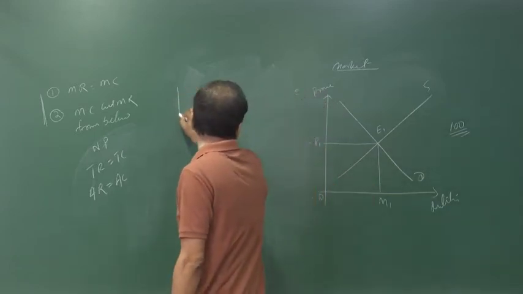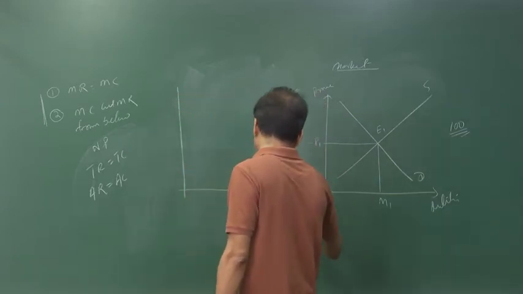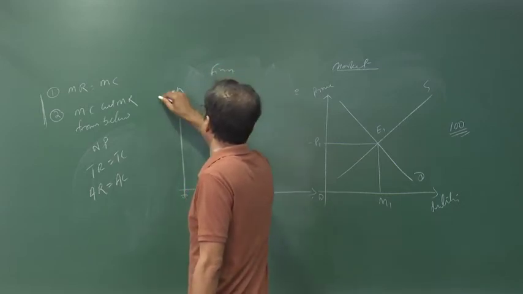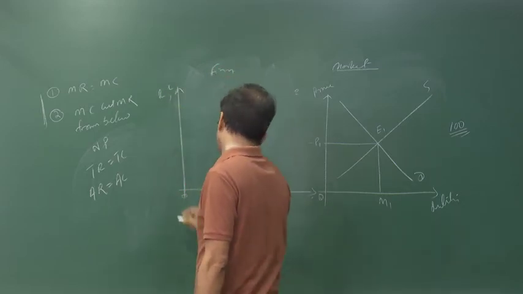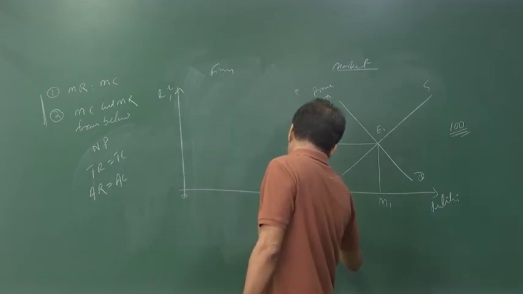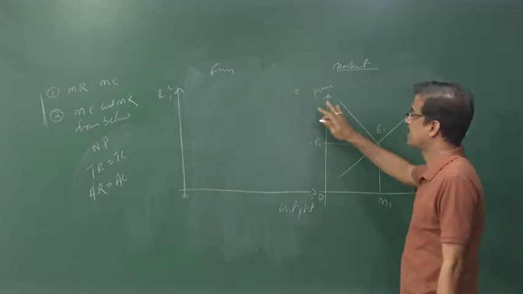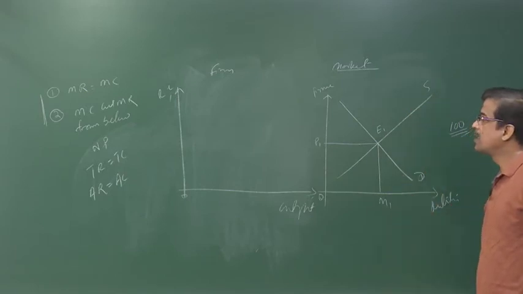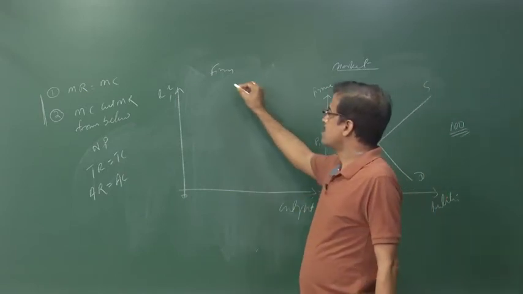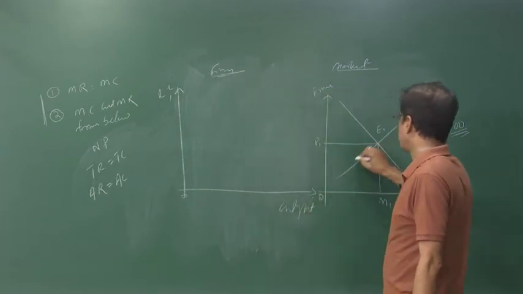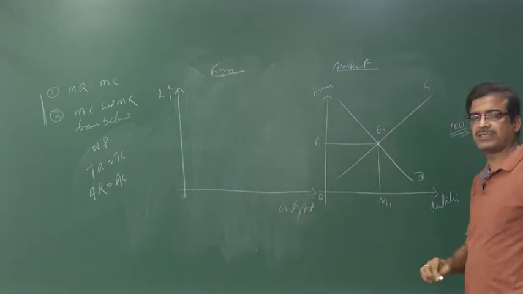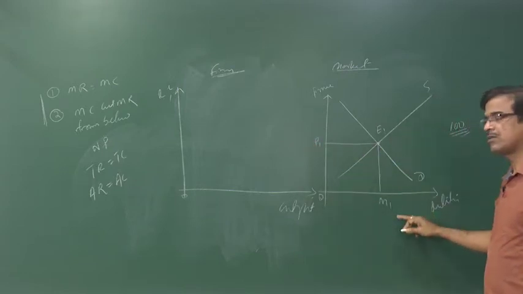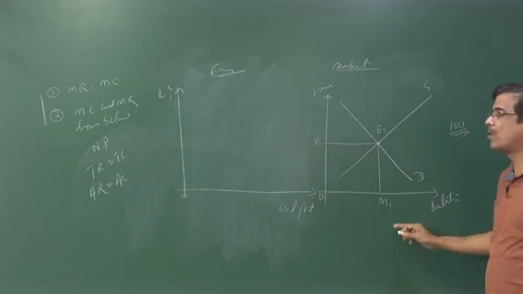Now we have to draw the corresponding firm and industry. This is the firm's point of view, the revenue and cost, and this is the output. This is your industry, as such the market. As demand and supply intersect each other at the point E1, it determines the equilibrium price to be P1 and the quantity to be OM1.